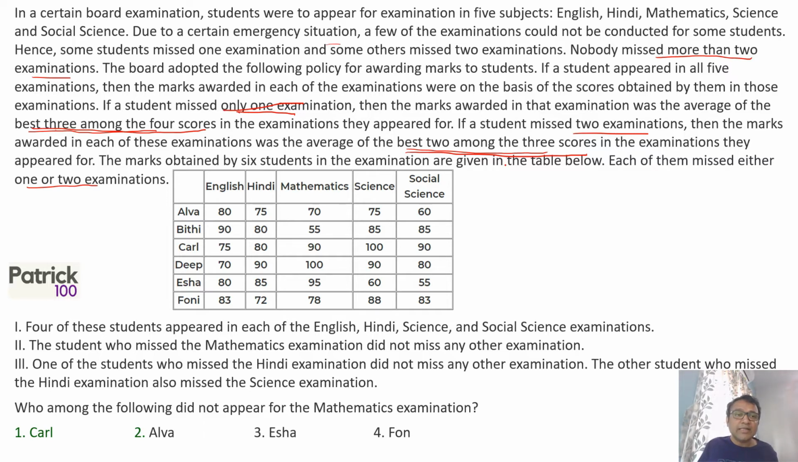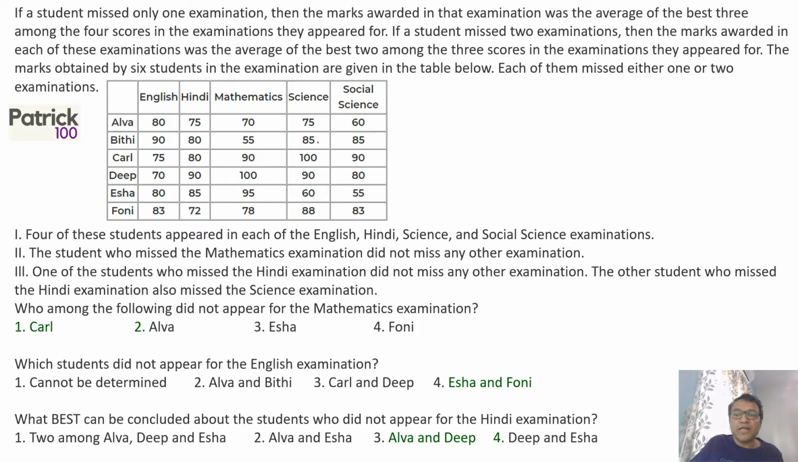So understanding this, let's try to understand. I've just put it in a separate page. This is what is important. Now, 4 of the students appeared in each of English, Hindi, Science, and Social Science. So 4 out of 6, that means 2 people must have missed. Science I'll put as S, Social Science I'll put as SS.